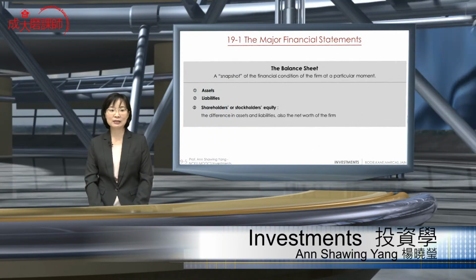So in that case, the shareholder equity is extremely important. It determines whether the firm can continue operating or survive a financial crisis, in terms of a declining economy. Shareholders' or stockholders' equity is the difference between assets and liabilities, also the net worth of the firm.